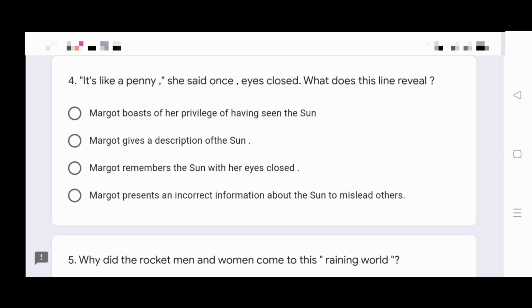Moving on to question number 4. It's like a penny, she said once, eyes closed. What does this line reveal? Margaret boasts of her privilege of having seen the sun. Margaret gives a description of the sun. Margaret remembers the sun with her eyes closed. Margaret presents an incorrect information about the sun to mislead others. What is the right answer?